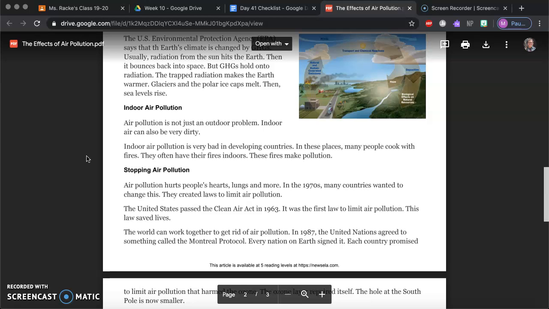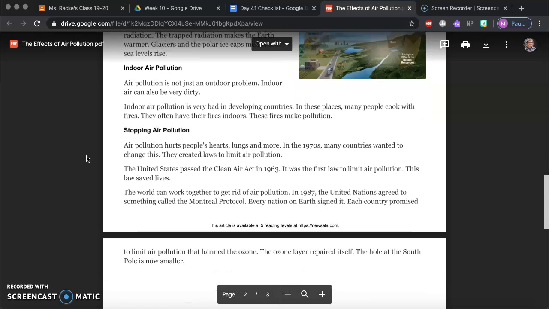Indoor air pollution. Air pollution is not just an outdoor problem. Indoor air can also be very dirty. Indoor air pollution is very bad in developing countries. In these places, many people cook with fires. They often have the fires indoors. The fires make pollution.